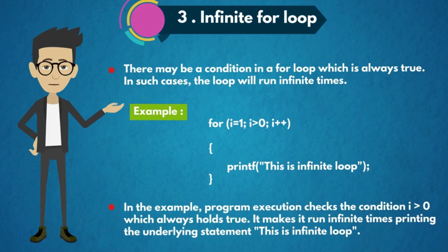In the example, program execution checks the condition i > 0, which always holds true. It makes the loop run infinite times, printing the underlying statement: This is infinite loop.